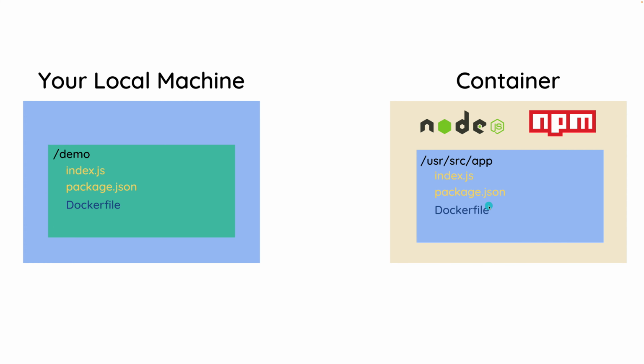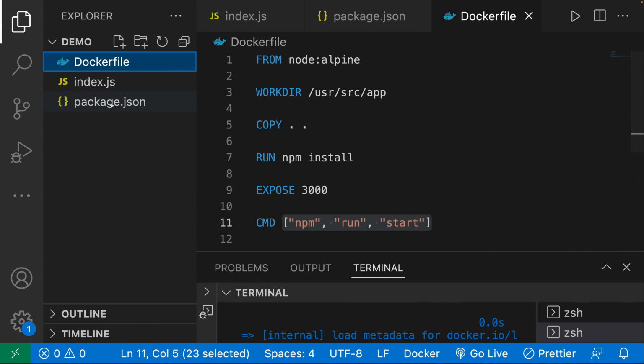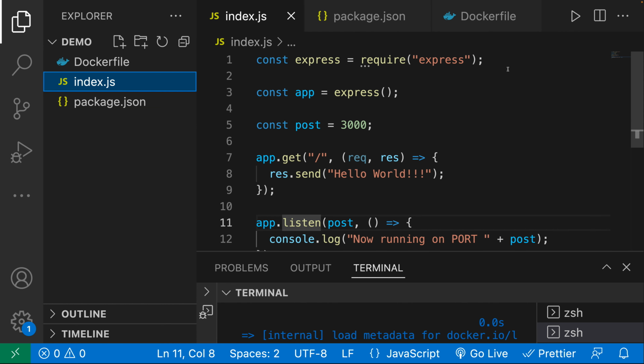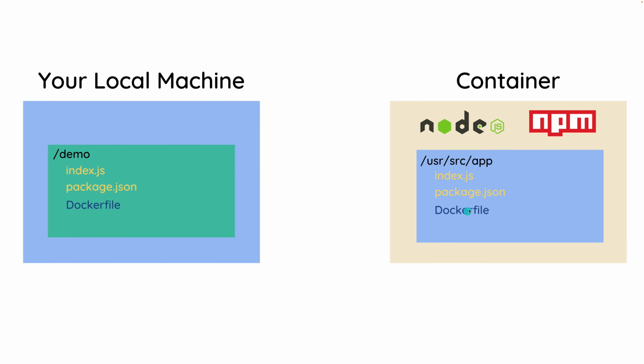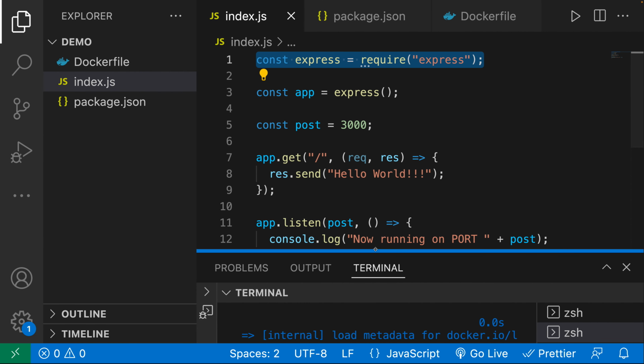That is not good because without the node_modules, we cannot run our Express application as we are using it over here. So what we need to do is somehow, when we want to sync our content together, say: if there is a node_modules in here, just leave that alone. Sync everything else, but leave the node_modules as is. And we can actually do that with another volume known as an anonymous volume.